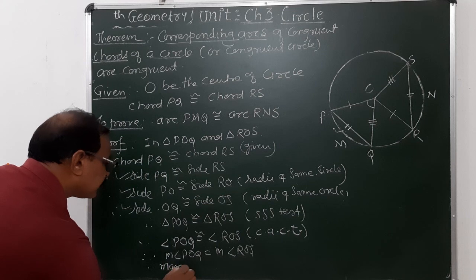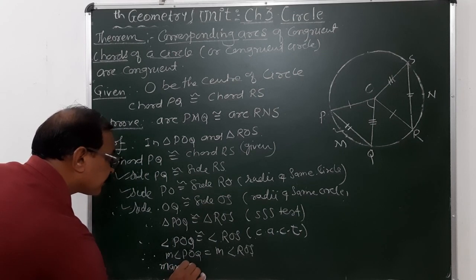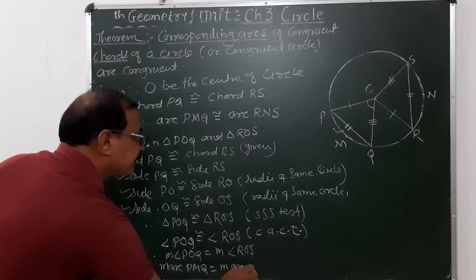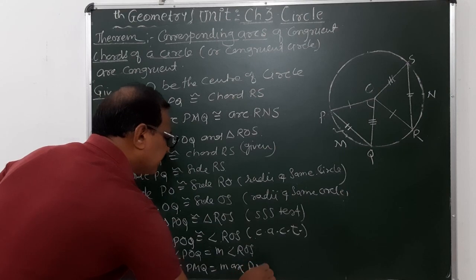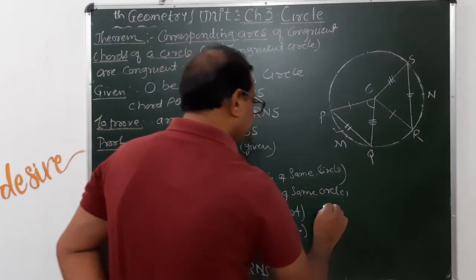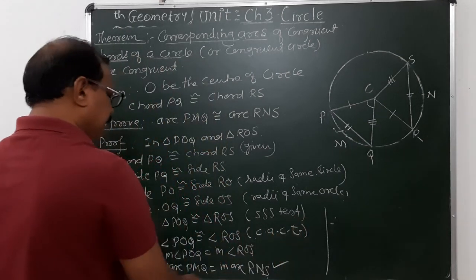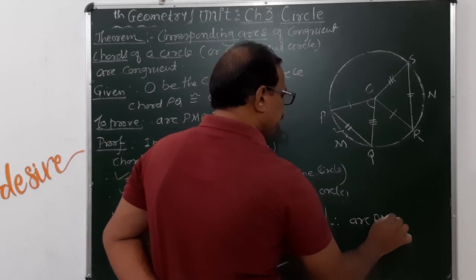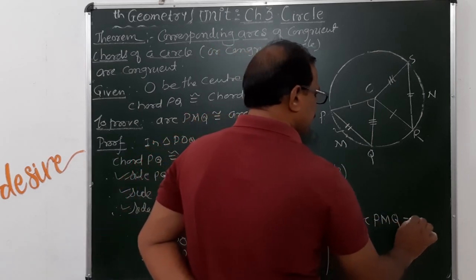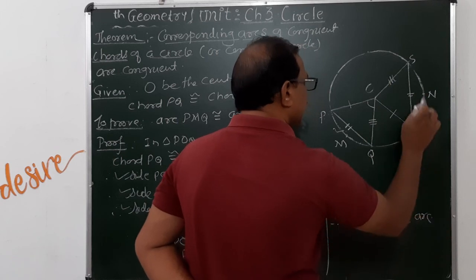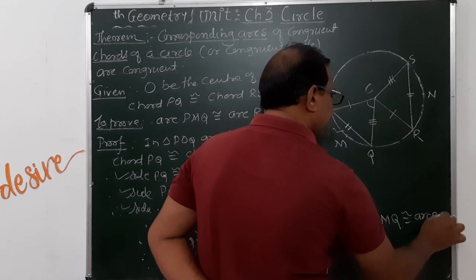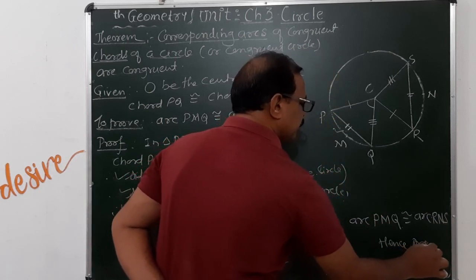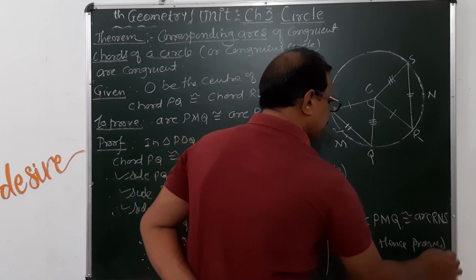Measure of arc PMQ is equal to measure of arc RNS, and therefore we can say if their measures are equal, arc PMQ is congruent to arc RNS. Hence proved.